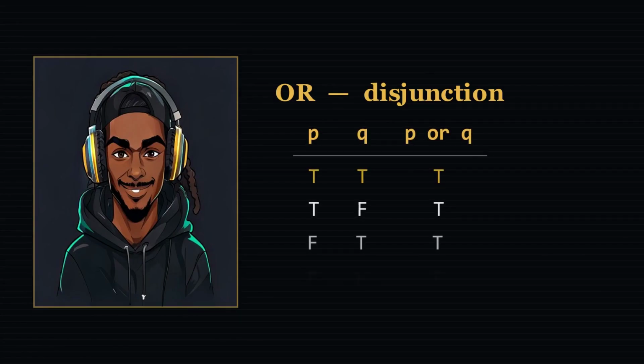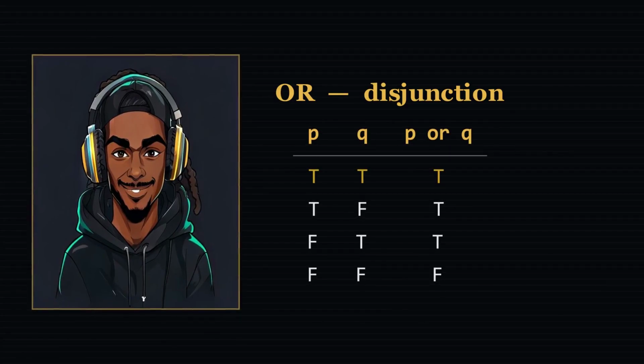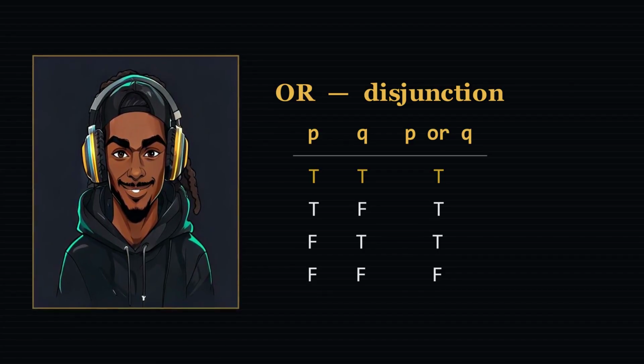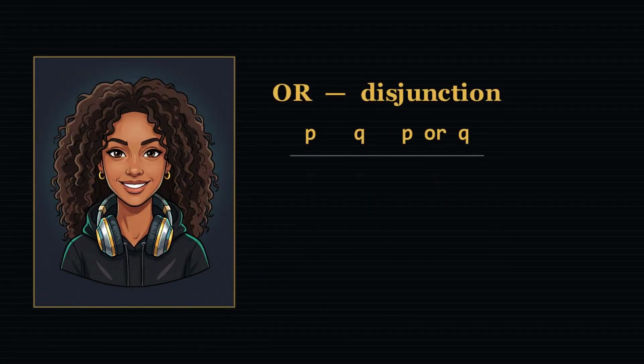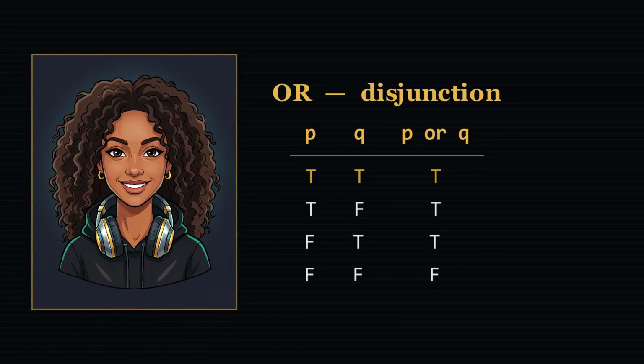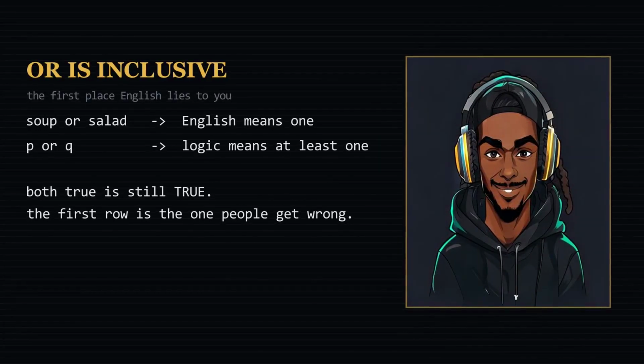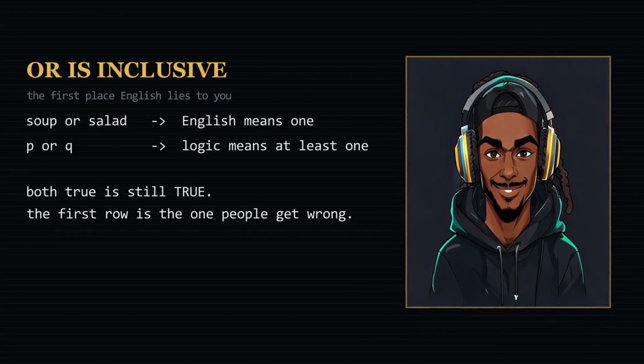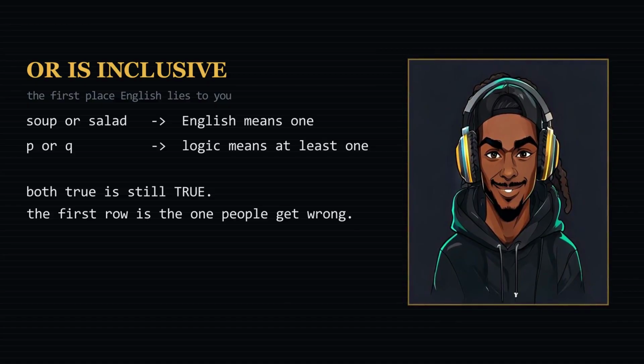In English, when a waiter says soup or salad, they mean pick one. In logic, OR means you can have both and the sentence is still true. Same as the double pipe in C, same as the word or in Python. Logic's OR is generous; English's OR is usually stingy, and you write your prompts in English. And that trips people in real prompts. Render it in 1080 or in 4K: the machine hears inclusive OR, or it picks the cheap one, and it is not wrong. You wrote an inclusive OR and you got an inclusive OR. If you wanted exactly one, you have to say exactly one. And it turns out you can build exactly one out of the 3 pieces you already have.